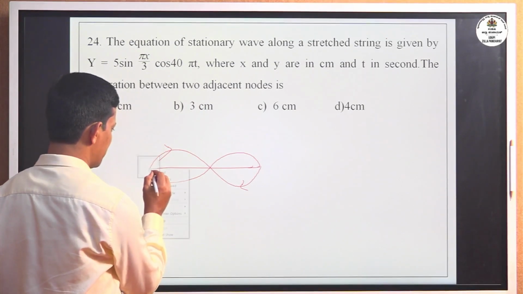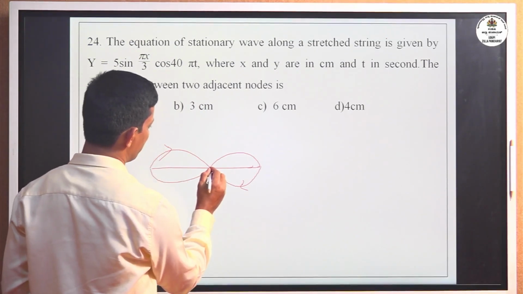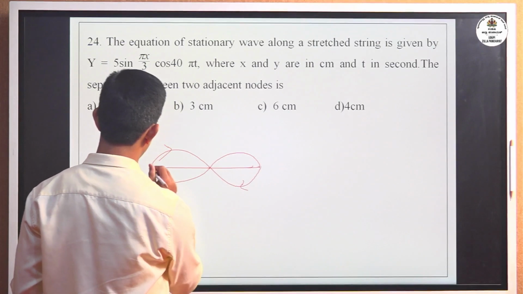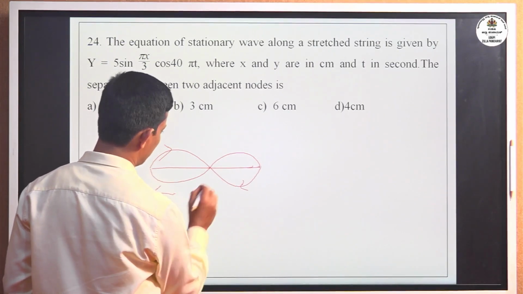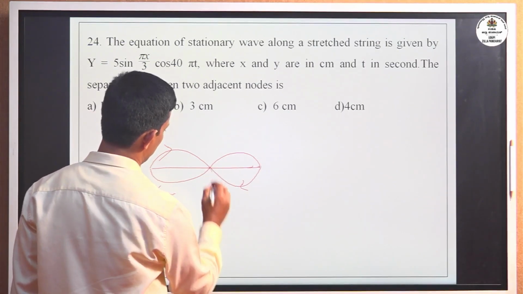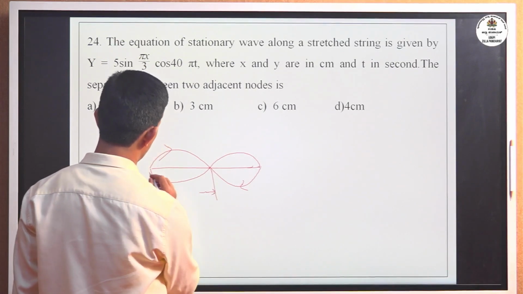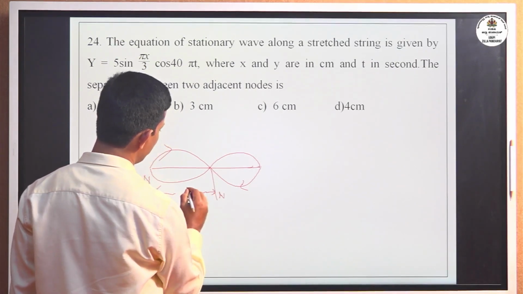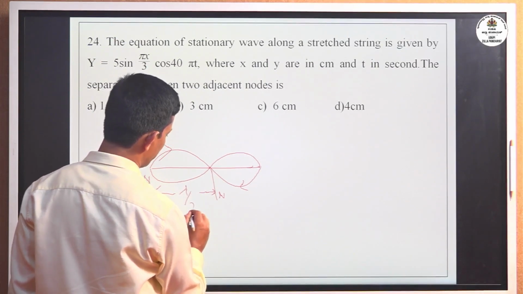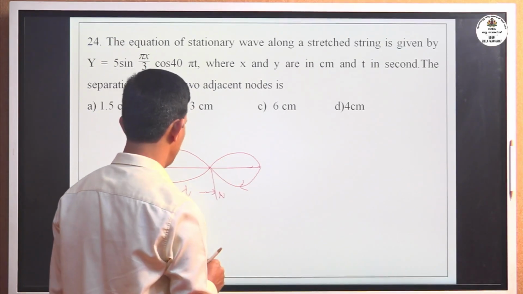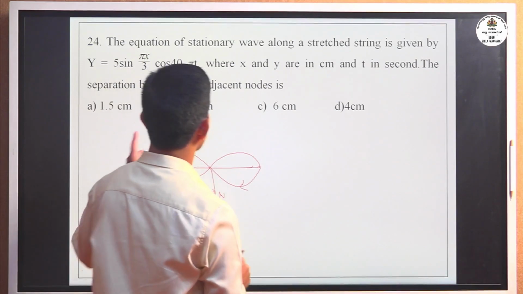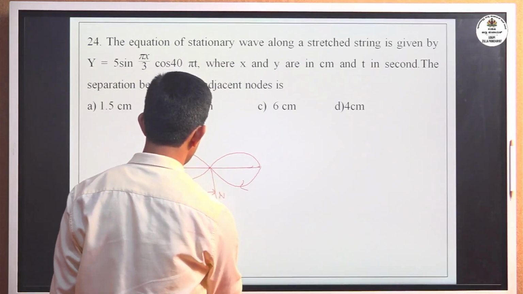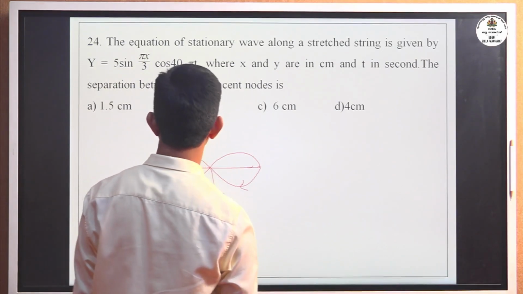Now at a node, the displacement permanently remains at rest. The displacement is 0. Now the distance between node to node is lambda by 2, half of the wavelength. You have to find out lambda by 2, the node to node distance.